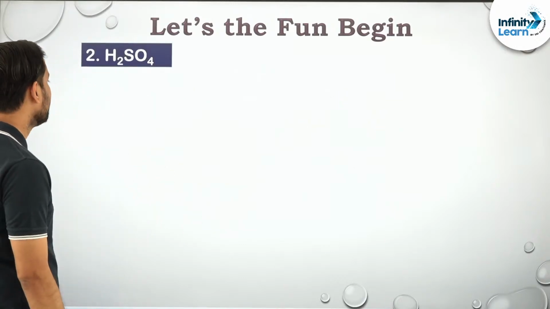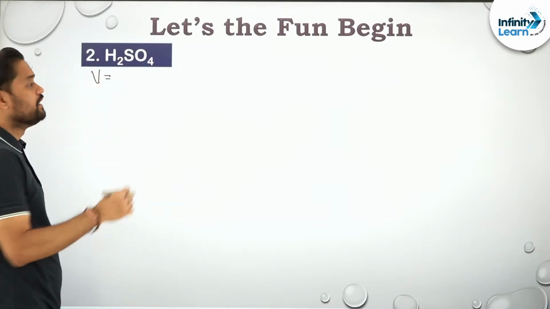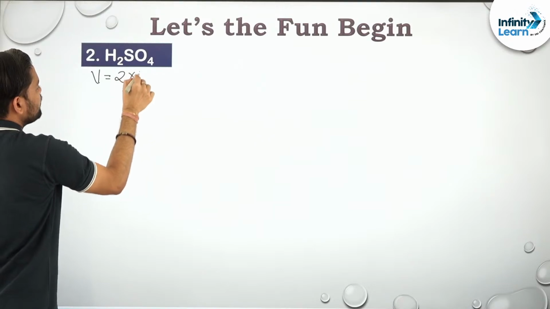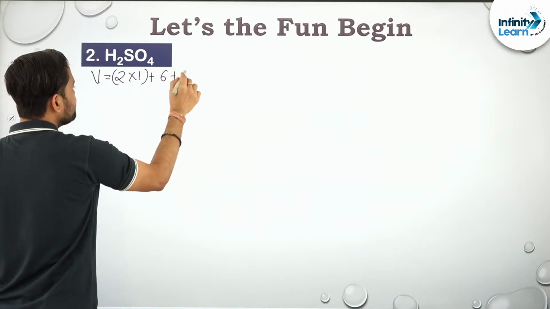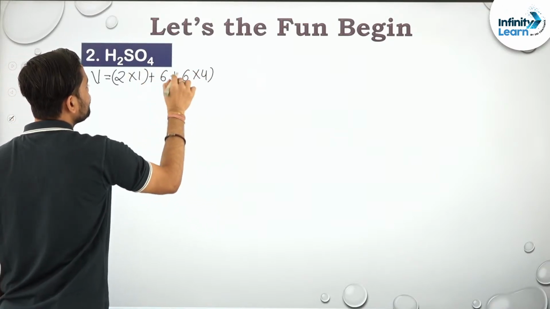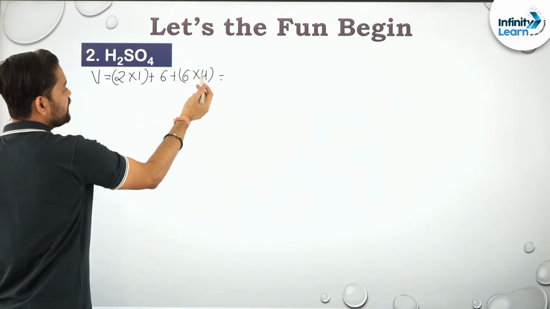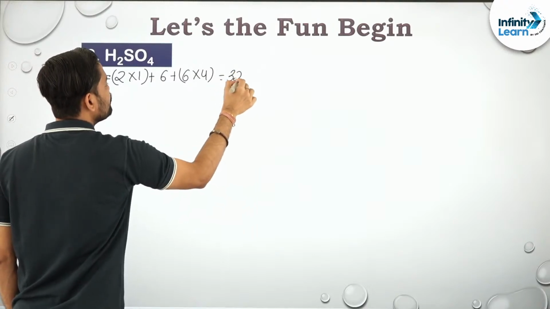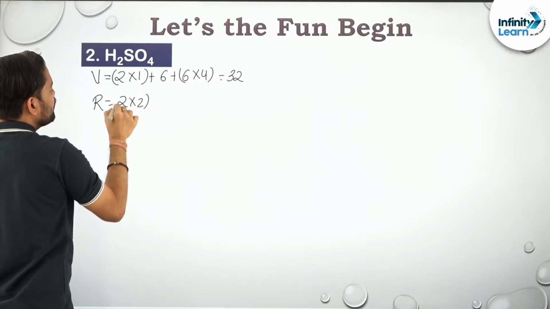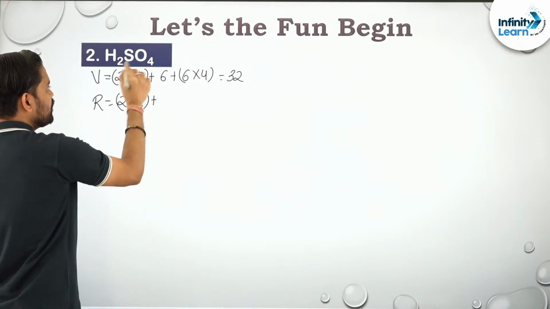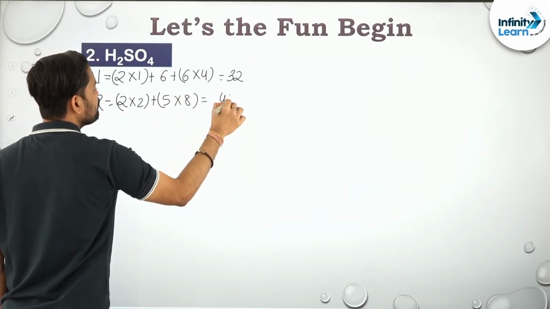Perfect. आगे बढ़ते हैं. H2SO4. Again, V. That means 2 hydrogen and it has 1 electron in the valence shell, plus sulfur has 6 electrons in the valence shell, oxygen has 6 electrons in the valence shell, multiplied by 4. So it goes to how much? 6 4s are 24, right? And 6 5s are 30. This is 32, right? R, hydrogen requires duplet, so 2 into 2. Rest sulfur and oxygen require octet, so there are total 5 atoms into 8. So 5 8s are 40. 40 plus 4 is 44.